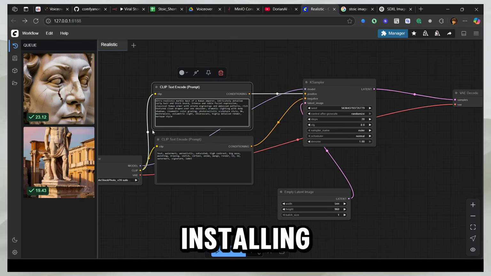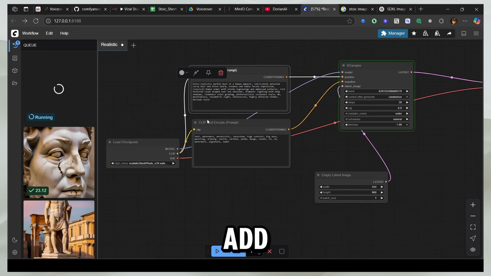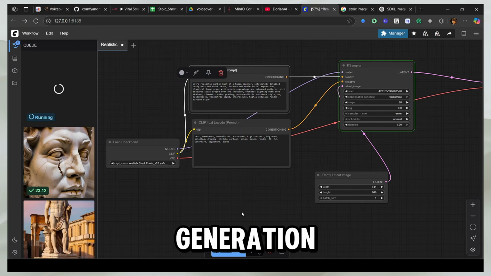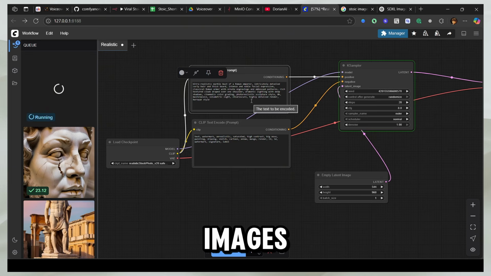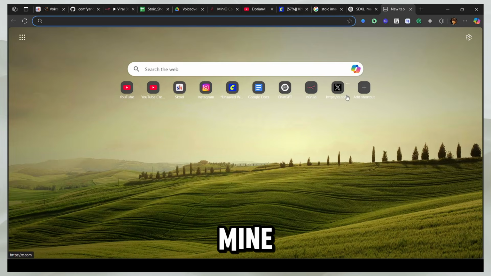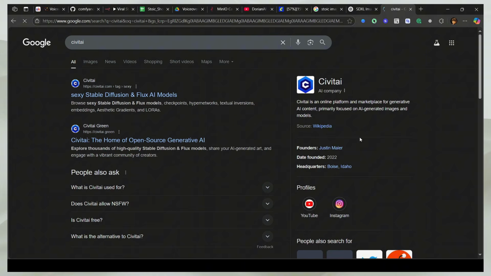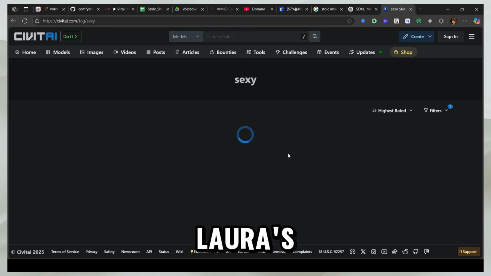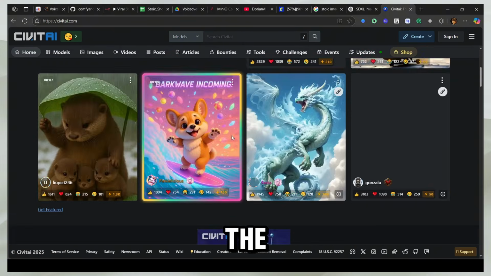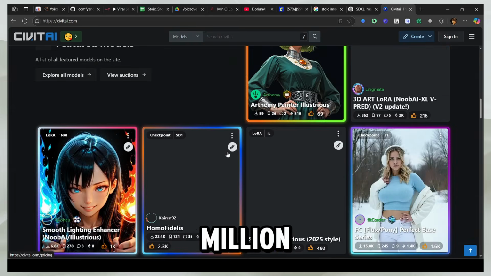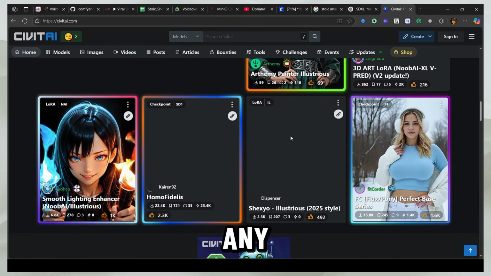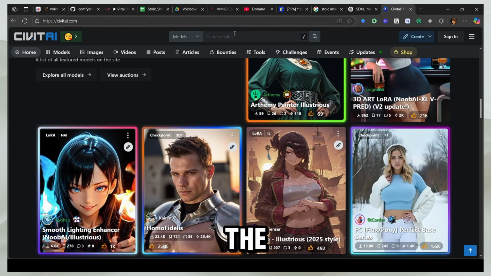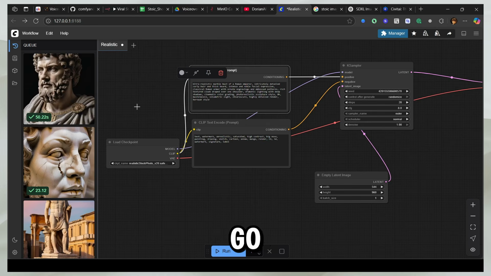And the best thing about installing Comfy UI is that you can just test whatever you want. You can add different kinds of image generation stuff. You can make realistic images. And I'll also let you in on a gold mine, which is Civit AI. This website contains all the different models, different training subsets, different LoRAs, and all that stuff. So now I'm at the homepage, and you can see there are a million different models. So you can generate any kind of photo, video. You'll get the workflow. You can just copy it from here and go back there.